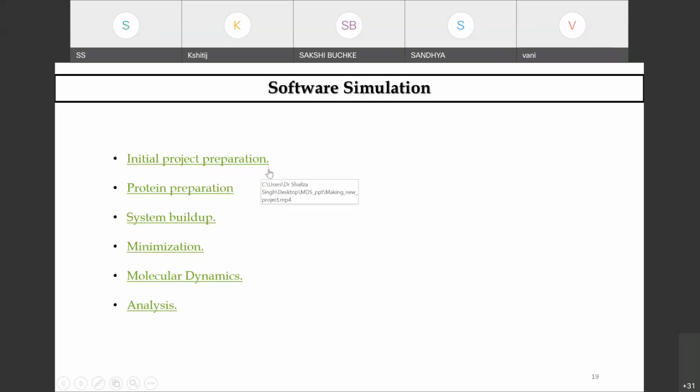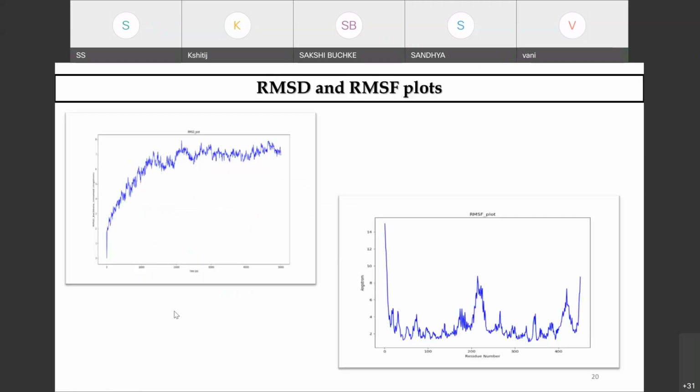Initial project preparation, we will do protein preparation, we will build the system, then we will minimize, we will perform the molecular dynamics with the different parameters, and then we will analyze our trajectory, that is the result. So when you analyze the result, you will have RMSD and RMSF. We'll be talking about this also.